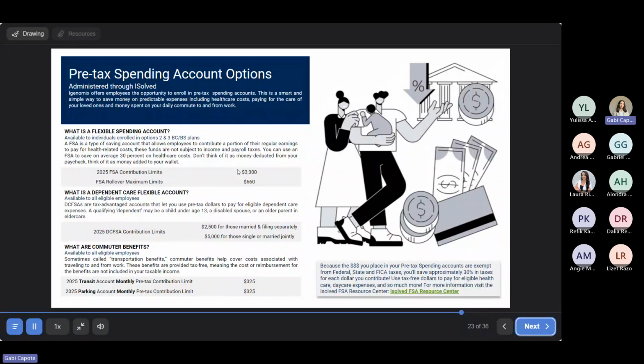All eligible employees can also enroll in a dependent care flexible spending account. So it's another pre-tax savings account that you can put aside money in for any eligible dependent care. And there's also commuter benefits available. That's another way to put aside some pre-tax money to help with the cost of transportation. Also with this page, we have another hyperlink with some great resources if you would like to learn additional information.